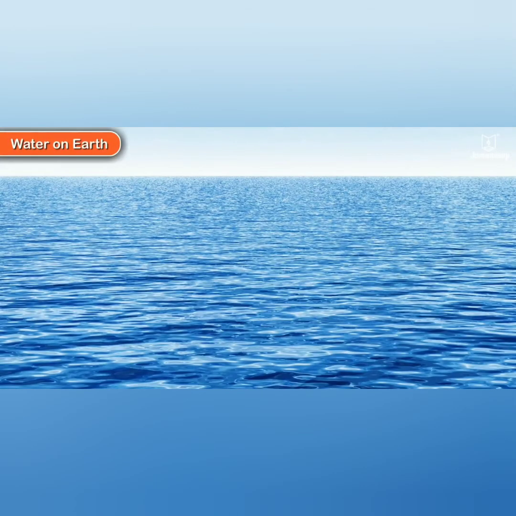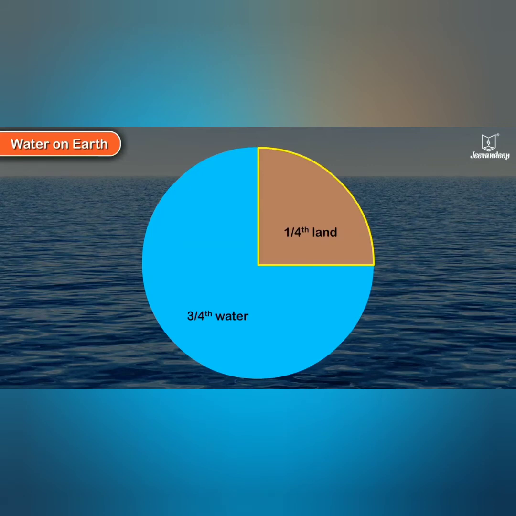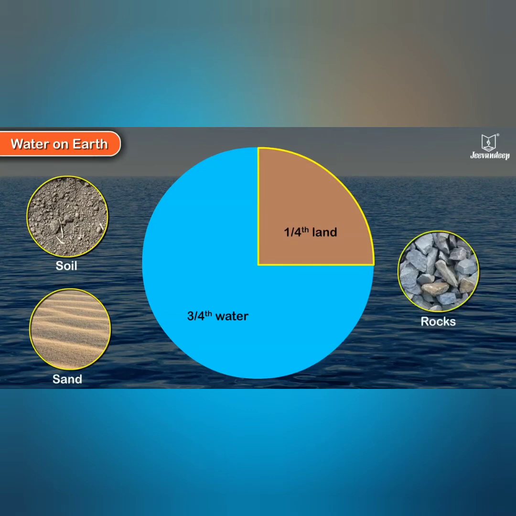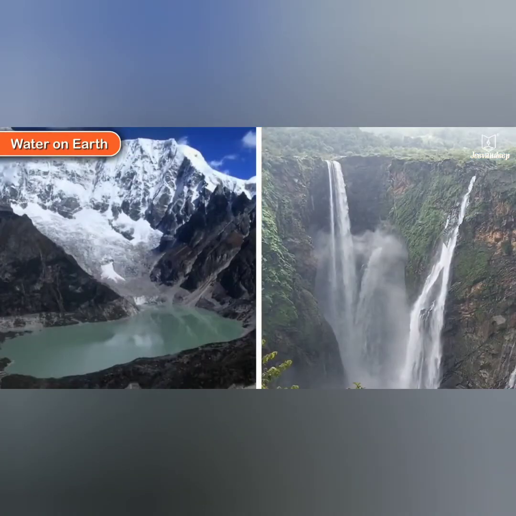Water on Earth. Three-fourths of our Earth is covered with water, and one-fourth is covered with land, which consists of soil, sand, and rocks. Oceans and seas are the biggest water bodies of the Earth.